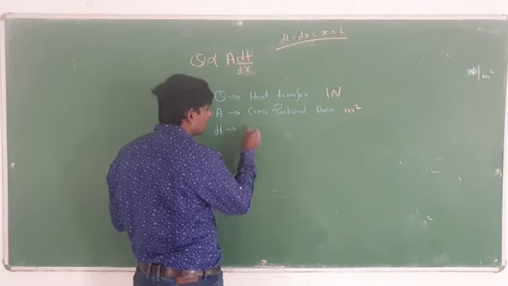So here you do Q is equal to minus K A, and here you can write dt by dx. Why do I introduce the minus here? Because heat is being lost.